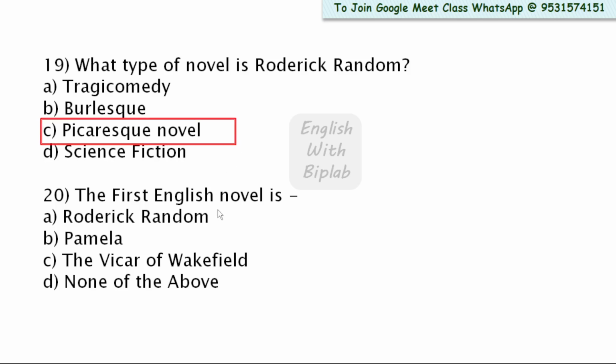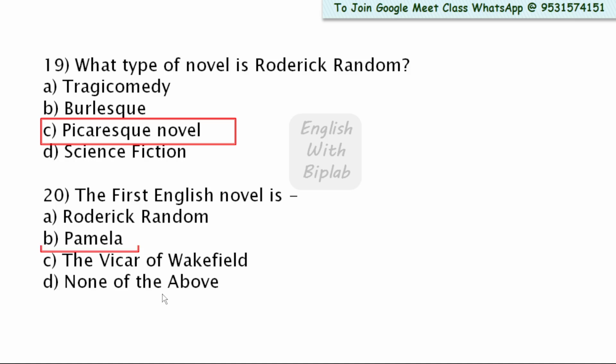The first English novel: options are Roderick Random, Pamela, The Vicar of Wakefield, none of the above. We know that Richardson's Pamela is traditionally known as the first English novel.